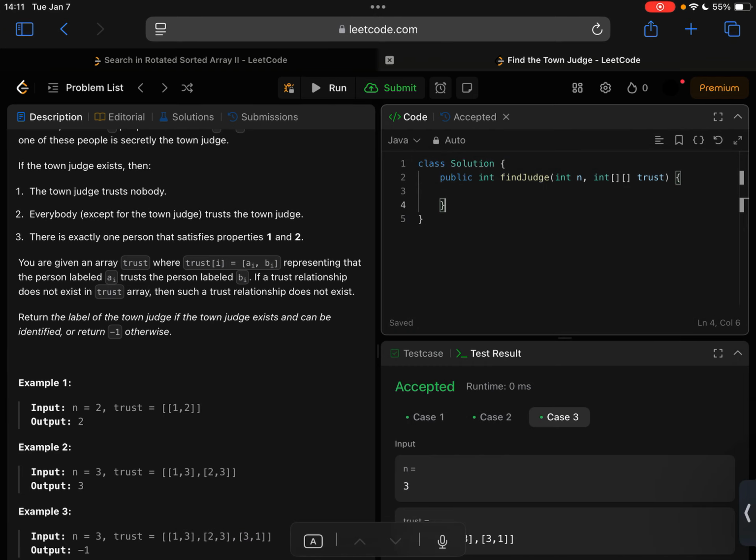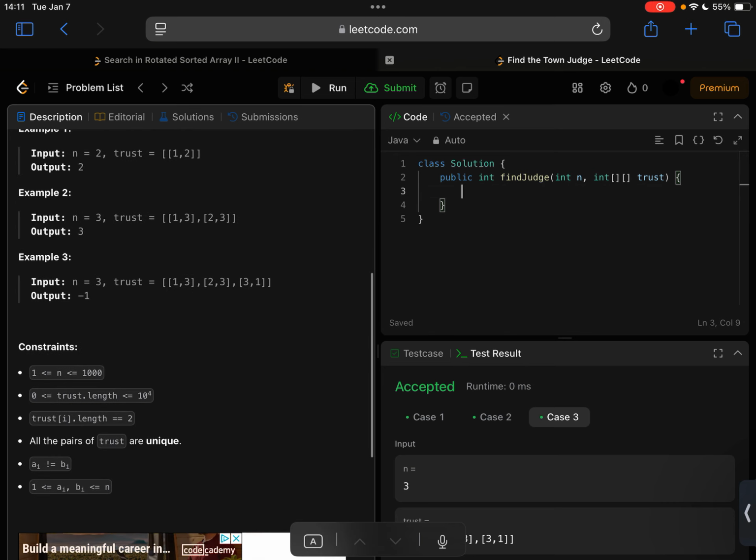This is going to be very simple. But remember that the nodes actually start with 1, not with 0. So in this case, we can create an array.